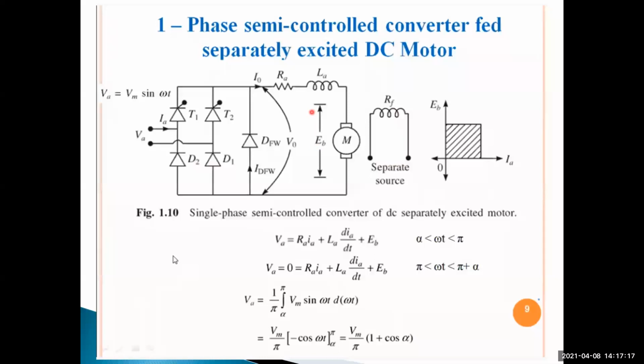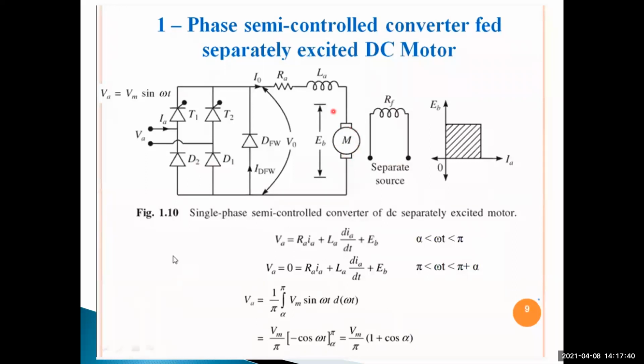In this single phase semi-controlled separately excited motor, assume the armature current IA flowing through the DC machine is constant.